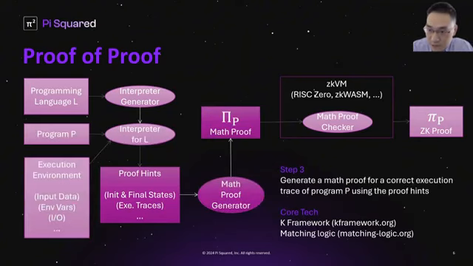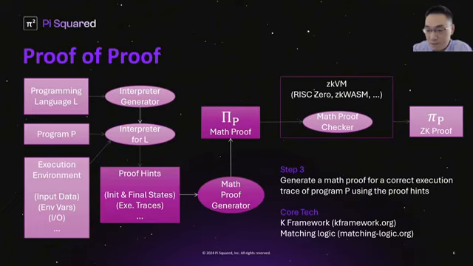Once we obtain the proof hints of a given program, we carry out step three of proof of proof and pass the hints to a mathematical proof generator. The result is going to be a mathematical proof that shows the program has been executed correctly. The core technologies here are K and matching logic. Matching logic is the logical foundation of K. Any properties about program computation can be stated and proved in matching logic and encoded as a mathematical proof. And at this point, we have already established universal verifiable computing, where the mathematical proofs are the correctness certificates.